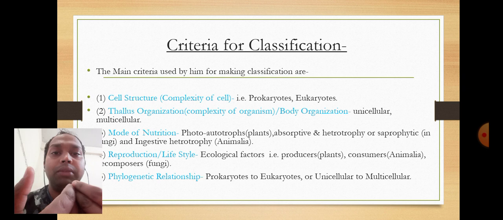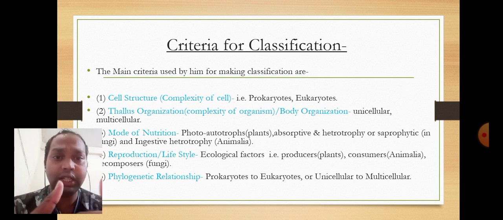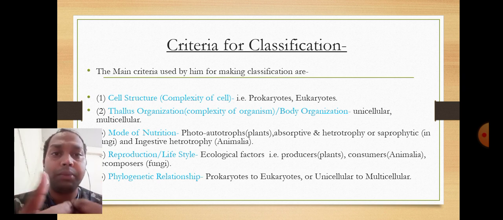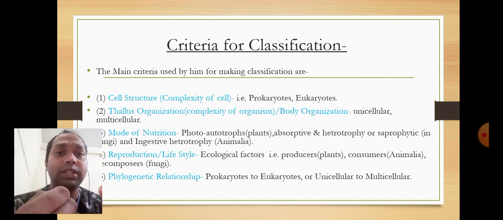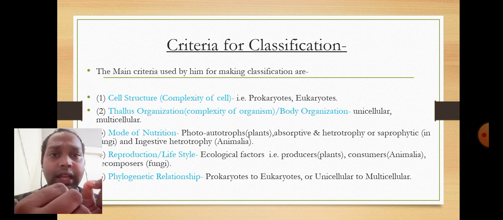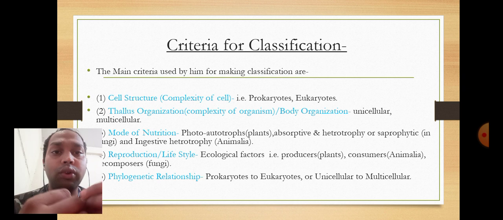Now third is the mode of nutrition. What type of nutrition do they take into the body for physiological and other metabolic activities? Phototrophic nutrition is seen in the Plantae. Absorptive heterotrophs and saprophytes are seen in the fungi, and the ingestive heterotrophs include animals and humans.